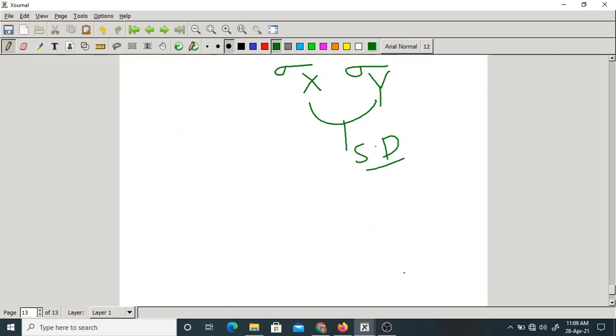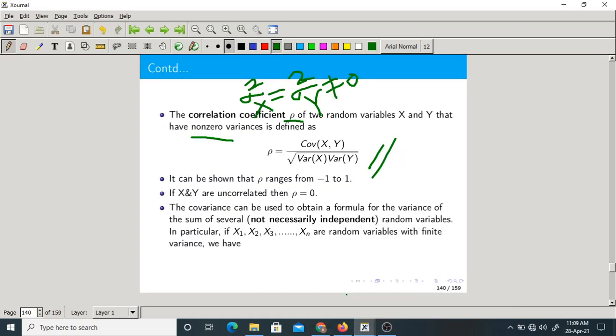So what are the values of that? It varies from -1 to 1. These are the limits of the correlation coefficient. So if x and y are independent or uncorrelated, rho is 0.